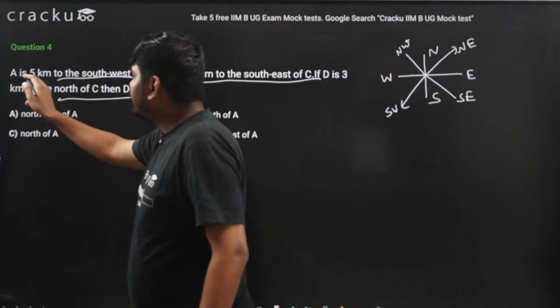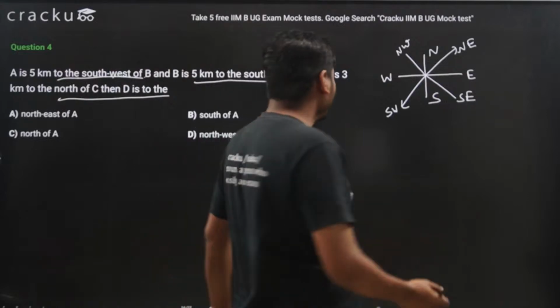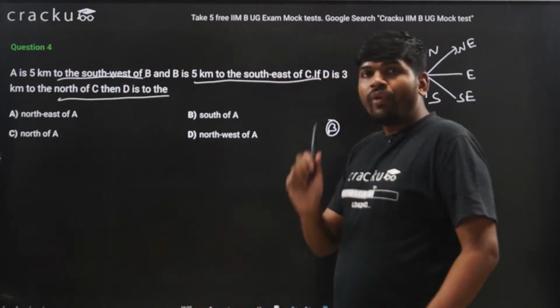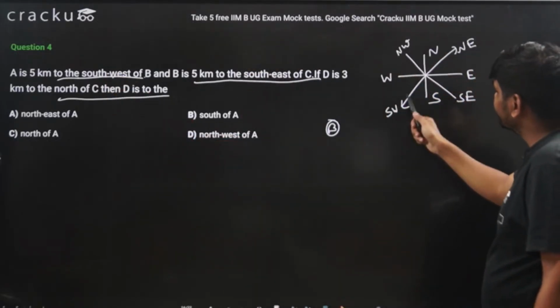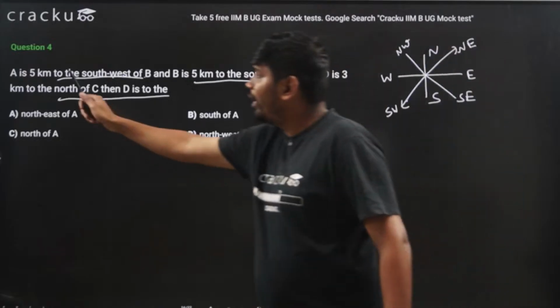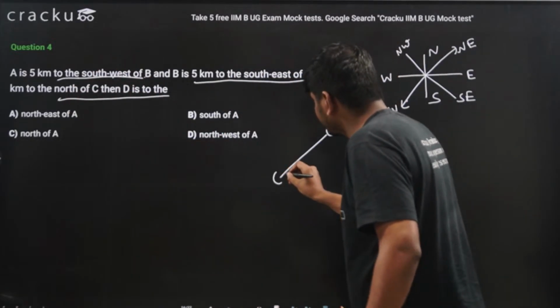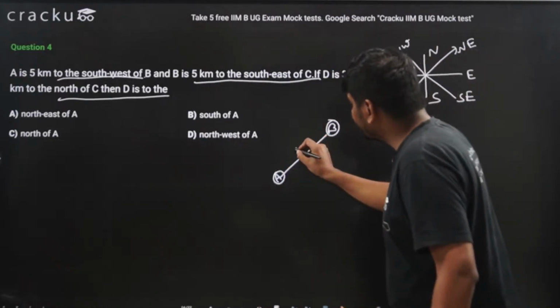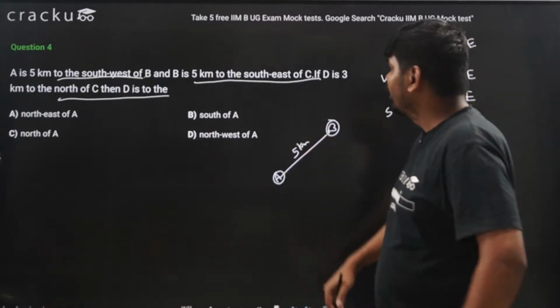It is given that A is 5 kilometers to the southwest of B. So I assume B is here. Which direction is southwest? Southwest is this direction. So A will be somewhere here, and this distance is given as 5 kilometers. Very easy.